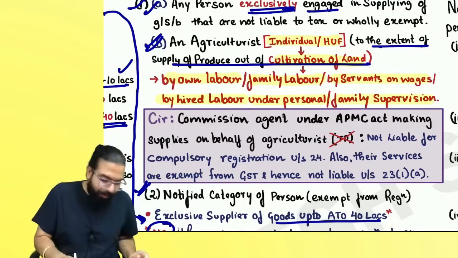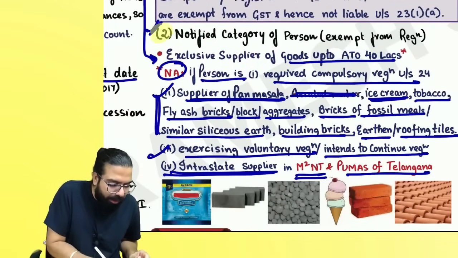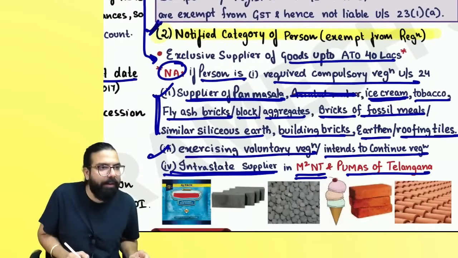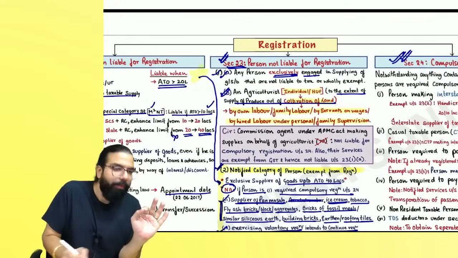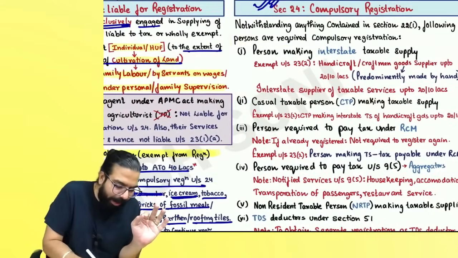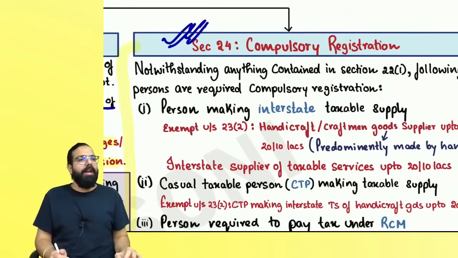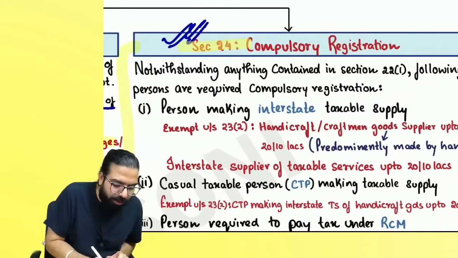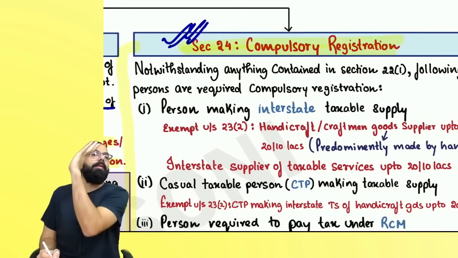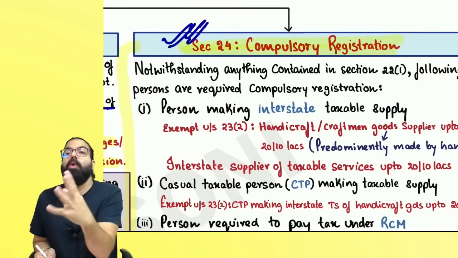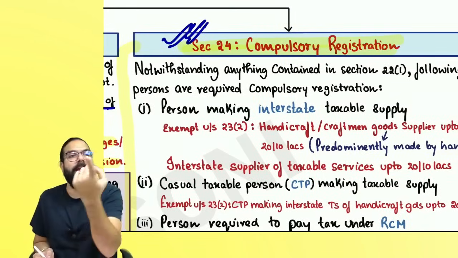Right, everyone? The next one over here is section number 23(2), which says notified categories of persons are exempted. The first notified category we learned with section number 22(1). Now the remaining notified category I told you is section number 24. Section number 24 talks about compulsory registration. It says, forget what is told in section number 22(1). Without any threshold limit, you will be required to take compulsory registration.